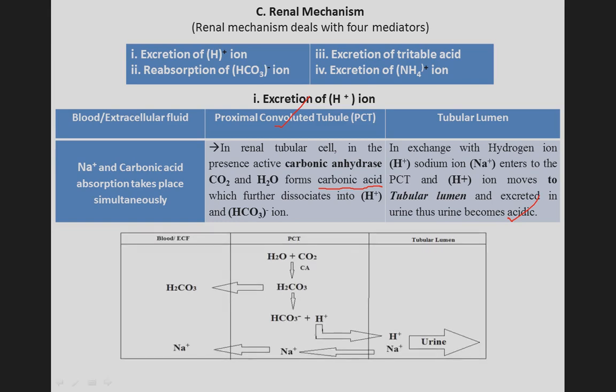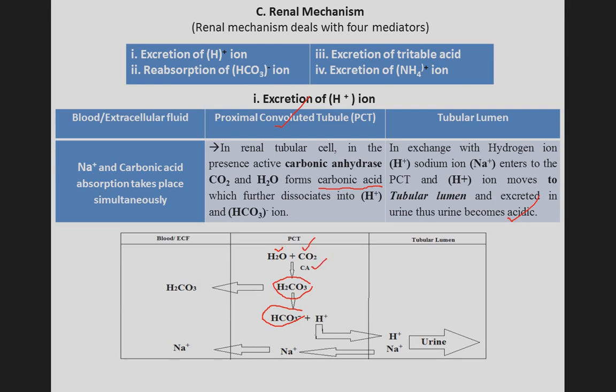You can see this, how the bicarbonate forms from carbonic acid, and carbonic acid is formed from water and carbon dioxide in the presence of carbonic anhydrase.